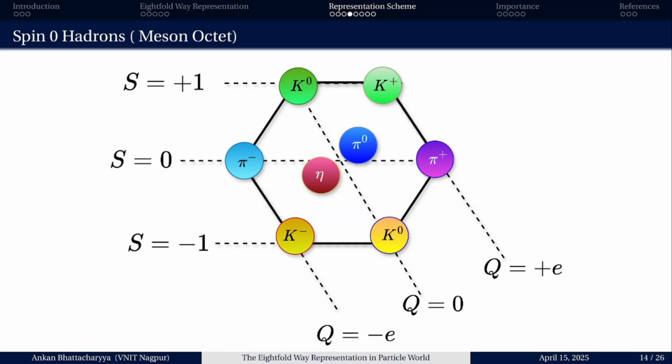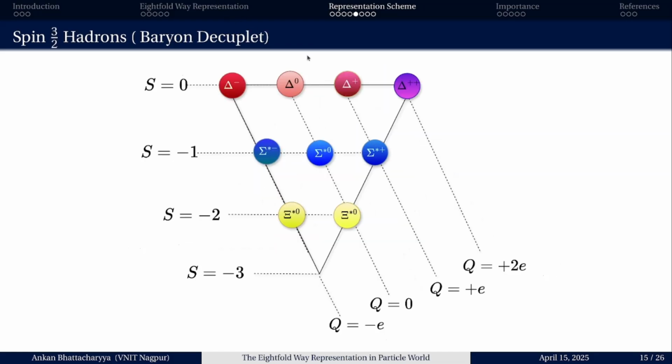And again the same scheme is followed: same strangeness are taken in a row and same charges are taken in a diagonal. So similarly, if we arrange the spin 3/2 hadrons based upon this, the multiplets, same strangeness in a row and the same charges in the diagonal, then we can form this triangular-like structure, a geometrical pattern.